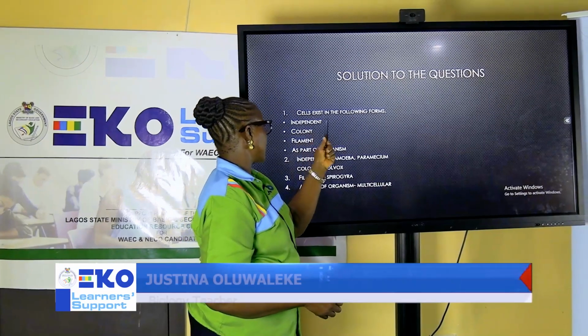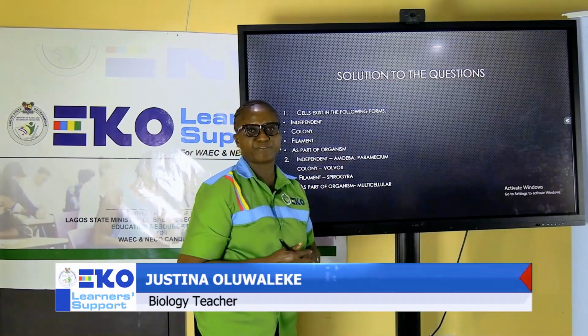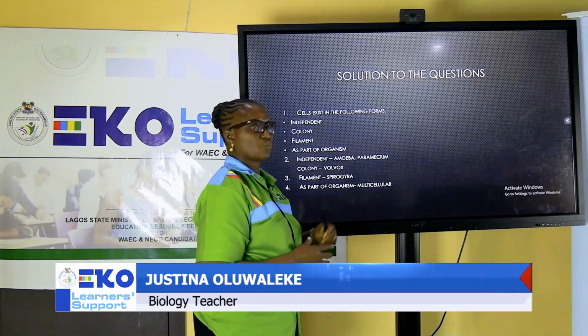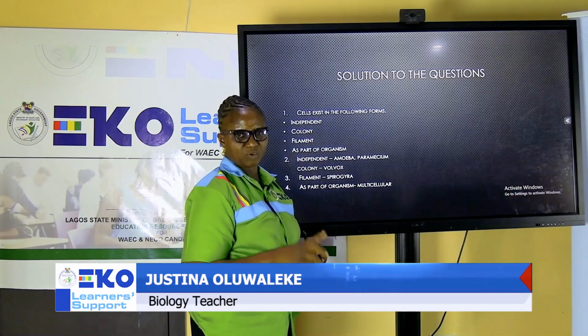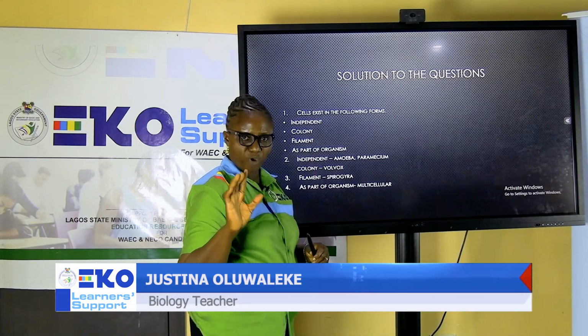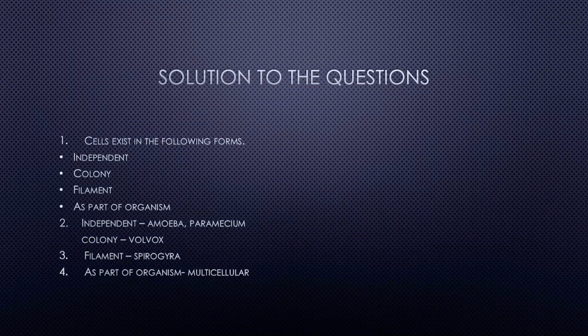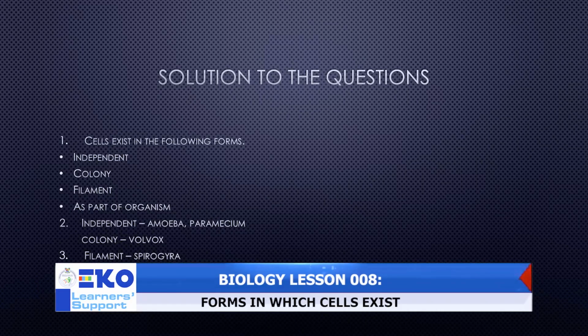We have cells existing in the following forms, likely answers. Compare your own answers with what I have put together. What is the first one? Four forms. The first one is what? Independent, solitary. You can write either, single. The second one is what? Colony. The third one is what? Cells exist as a filament, and finally as part of an organism.